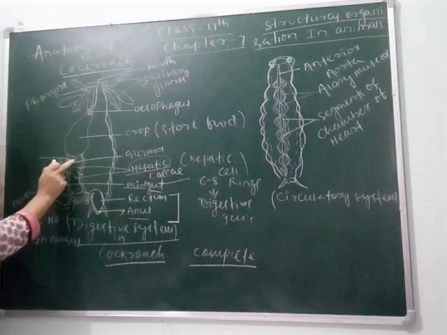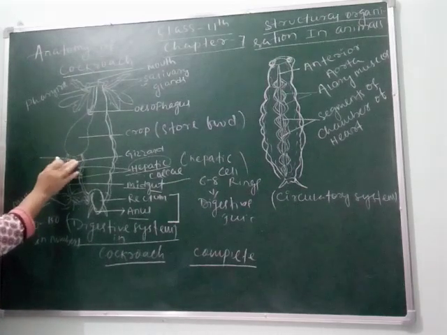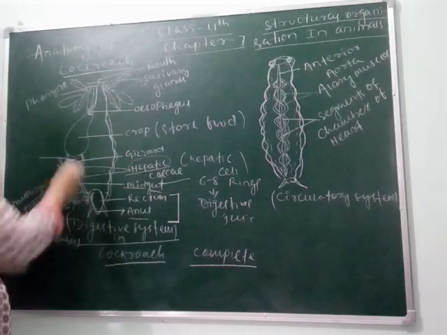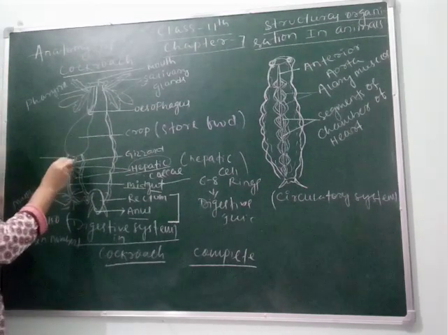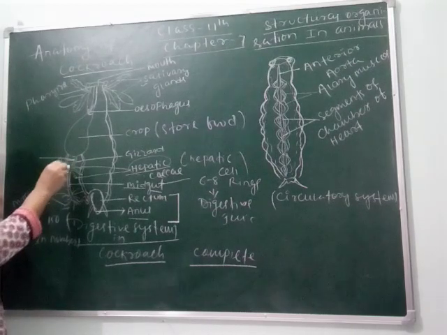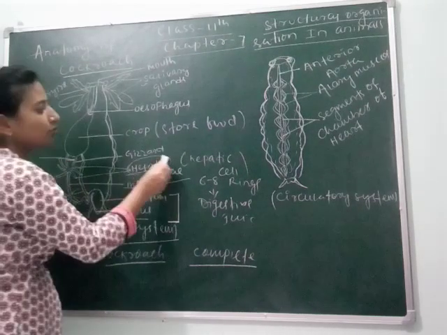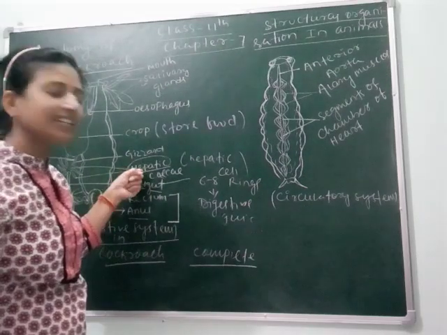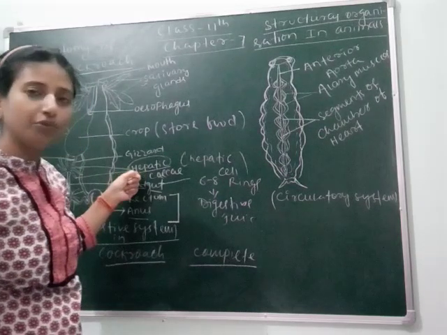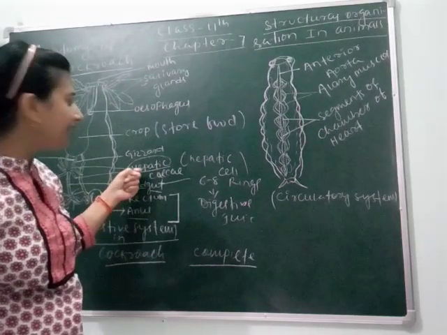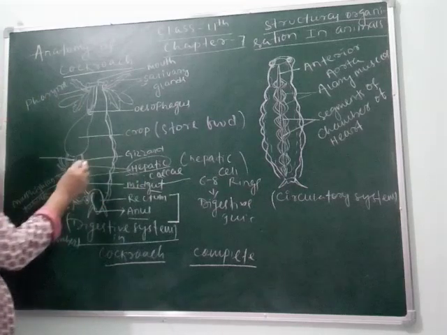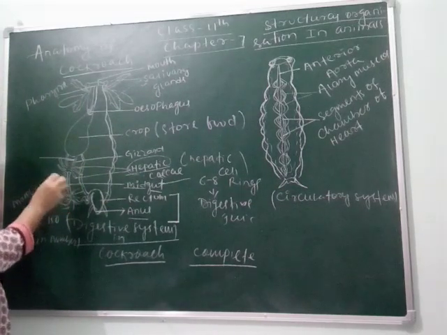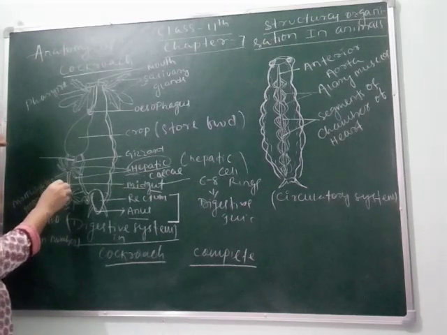Next, the food moves towards the midgut region, and there the gizzard is present, whose function is grinding the food. After gradual grinding of food, it moves towards the next chamber of the midgut, and there 6 to 8 rings of structure are present, called hepatic caeca, and they secrete hepatic juice. I have told you that hepatic caeca acts like the liver in human beings. Next, after mixing with the hepatic juice, the food moves towards the midgut.